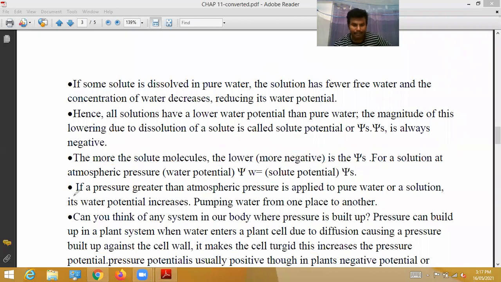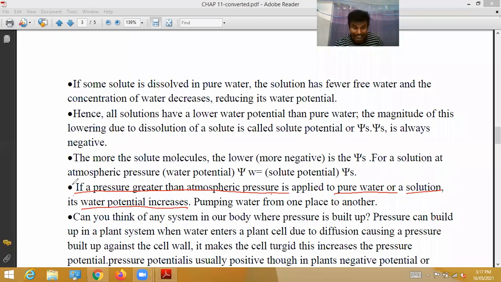Next, if a pressure greater than atmospheric pressure is applied to pure water or a solution, its water potential increases. This is equivalent to pumping water from one place to another place.